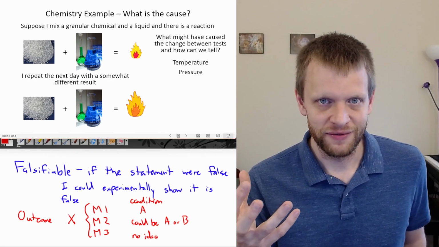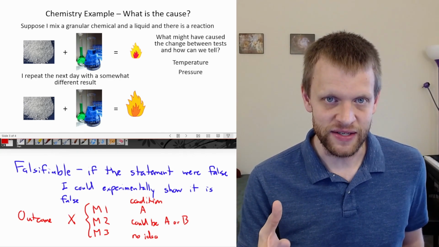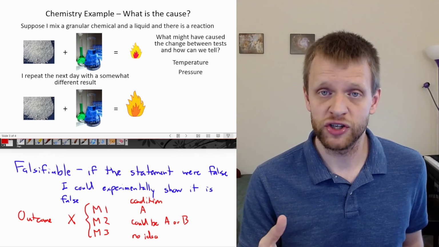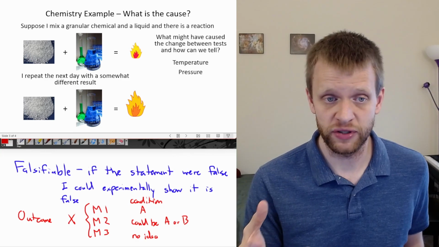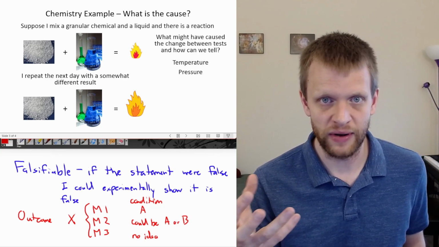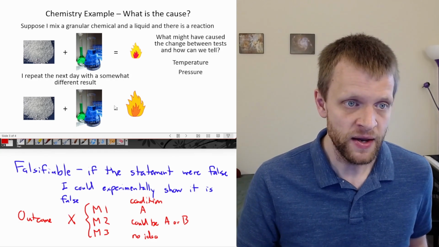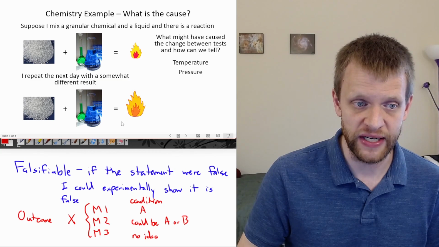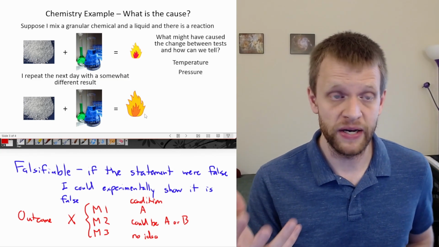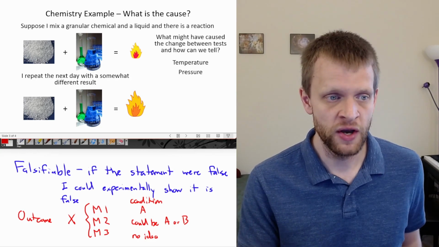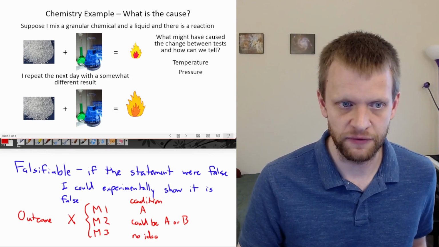We can investigate this potential cause by running our experiment under different experimental conditions, testing a whole bunch of different pressures and building a model to say how pressure affects this system. If we find that at one pressure it does this, and at another pressure it does that, that might be a more plausible potential cause for how this reaction is running differently.